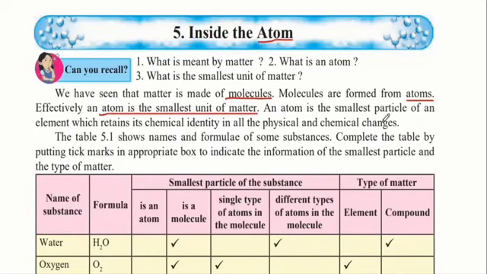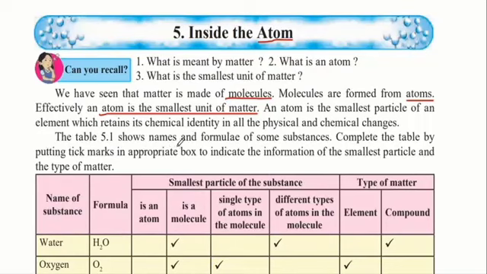An atom is the smallest particle of an element which retains its chemical identity in all the physical and chemical changes. So, no matter what changes you make to that substance, the atom of that substance will retain all its properties, chemical or physical.